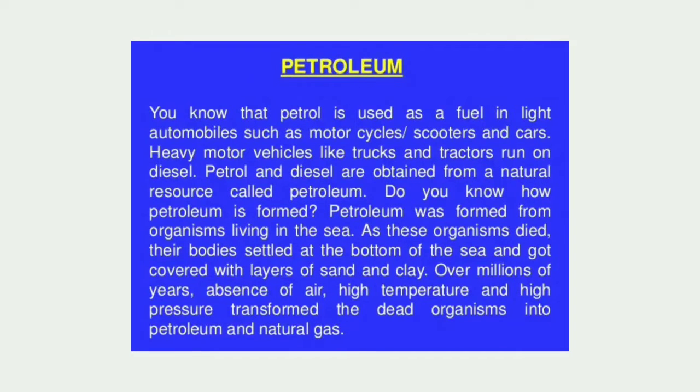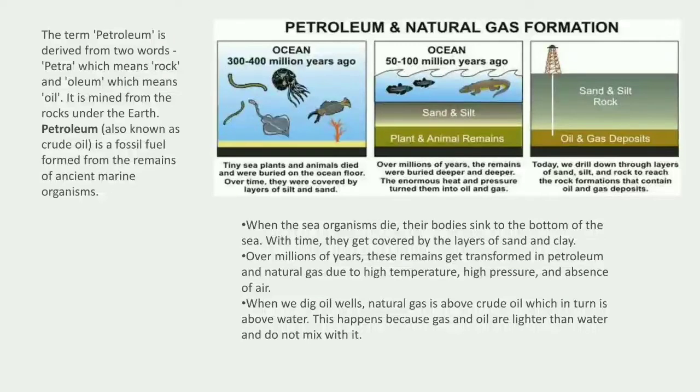Now you know that petrol is used as a fuel in light automobiles such as motorcycles, scooters, cars, etc. And diesel is used in heavy motor vehicles like trucks or tractors. Both of them are obtained from a natural resource that is called petroleum. How petroleum is formed, let us learn about that.